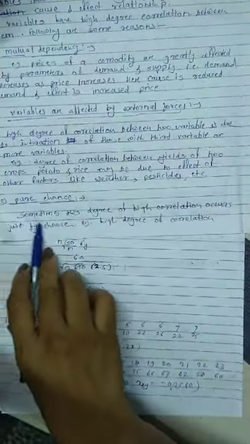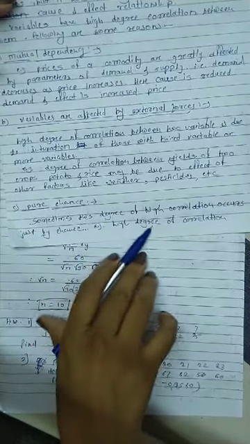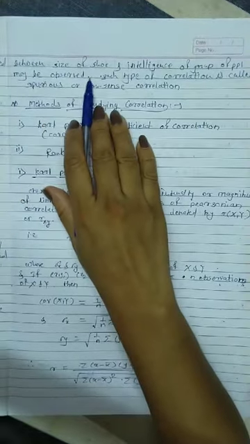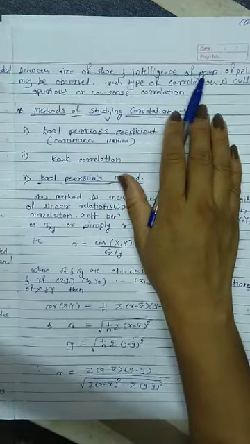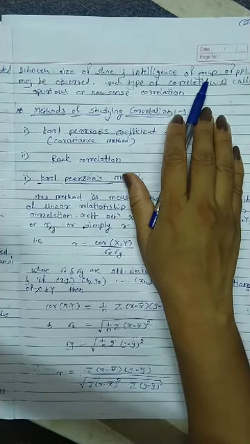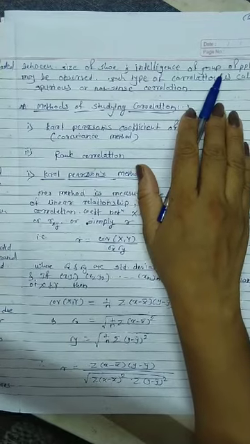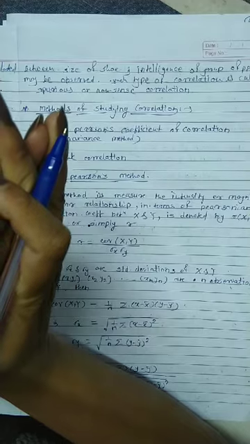Third, pure chance. Sometimes a high degree of correlation occurs just by chance. For example, a high degree of correlation between the size of shoes and the intelligence of a group of people. If intelligence is one variable and shoe size is the other variable, these are totally irrelevant to each other, right?